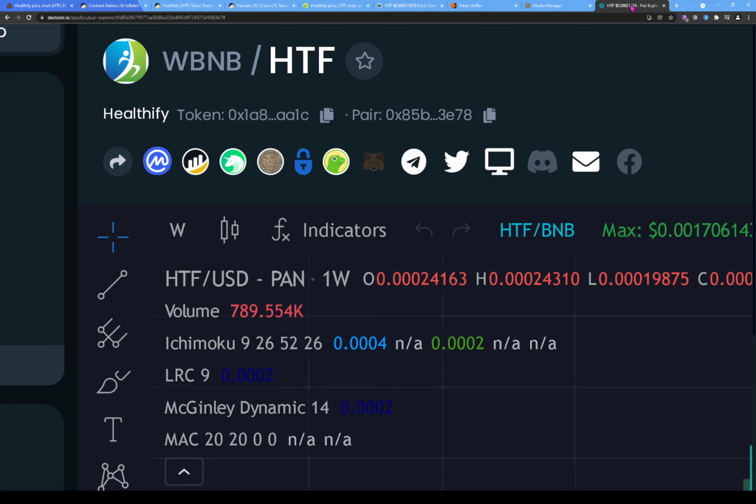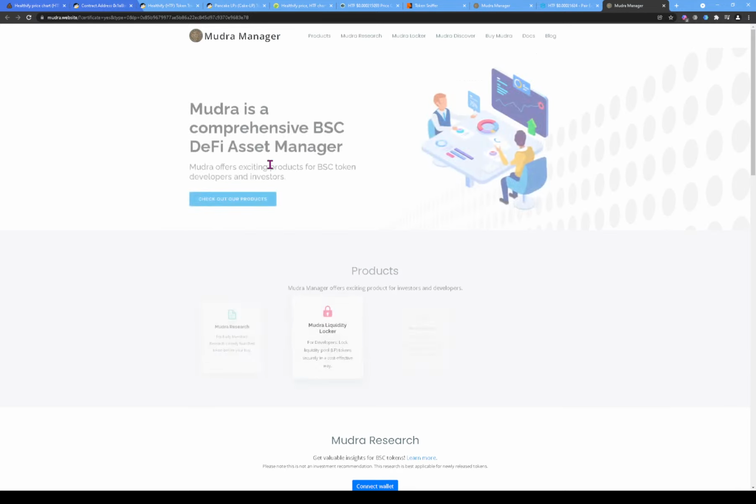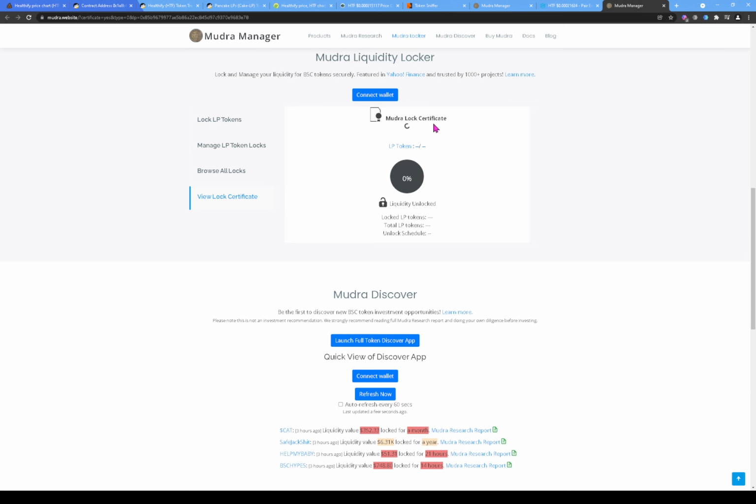So that's why I'm coming to dextools.io, where Dex Tools actually give us the different tools. So here we click on Mujo. This brown one is the Mujo Locker, and it should bring us to this token's liquidity. All right, so here it's showing us the liquidity, or it's actually loading the Mujo Lock certificate. So hopefully it loads and shows us exactly.